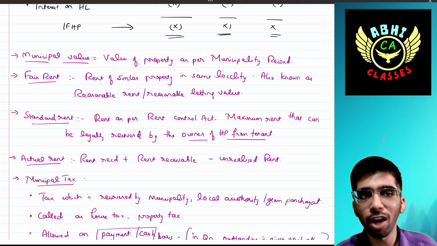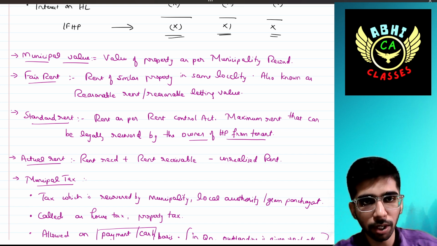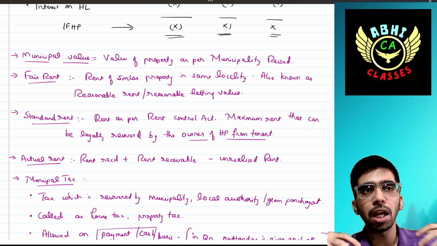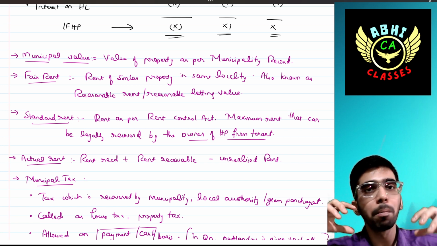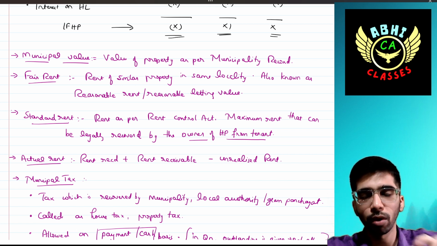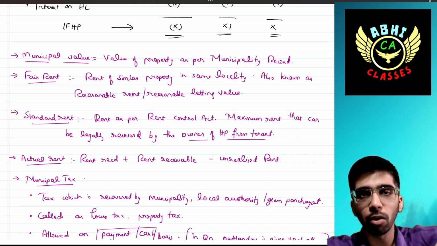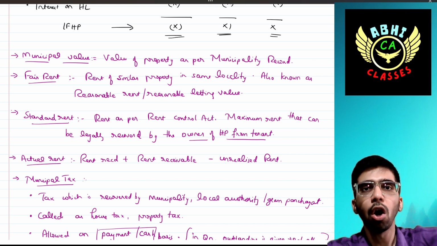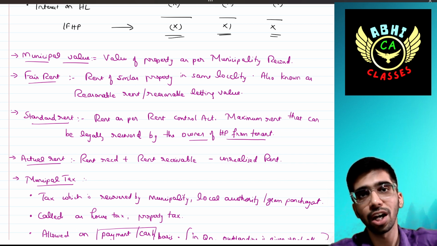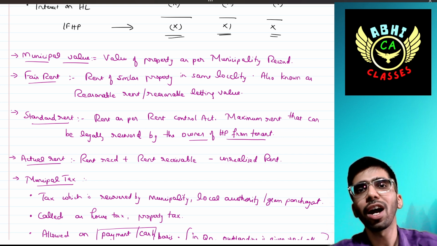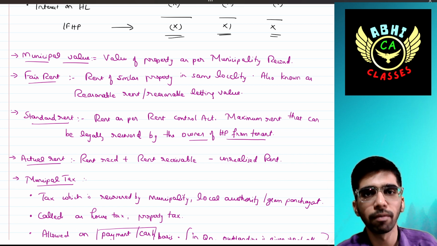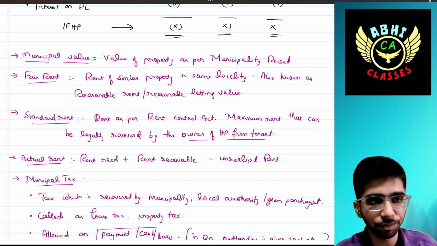Fair rent means the rent of similar property in the same locality. For example, I am residing in a main area of Bengaluru, say Malleshwaram, and there is the same size property in the same location, that is Malleshwaram. How much rent is that owner charging? Usually, that is the fair rent. It's a fair market value. It is also known as reasonable rent or reasonable letting value.